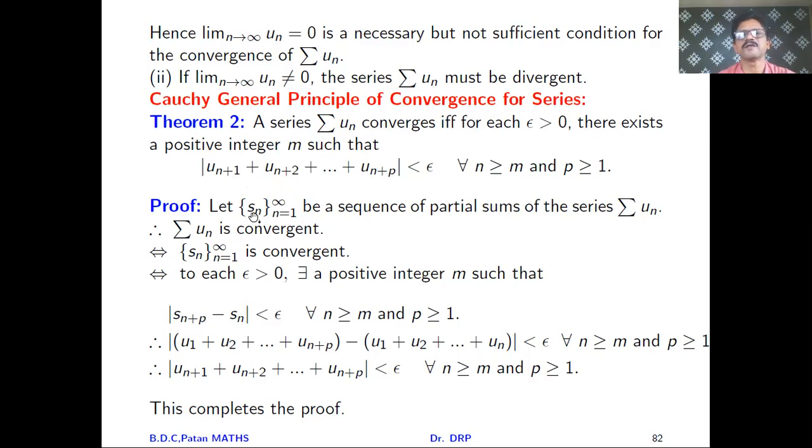So we'll start with: let Sn, where n runs from 1 to infinity, be the sequence of partial sums of summation un.